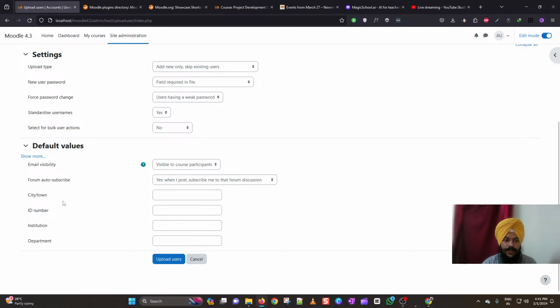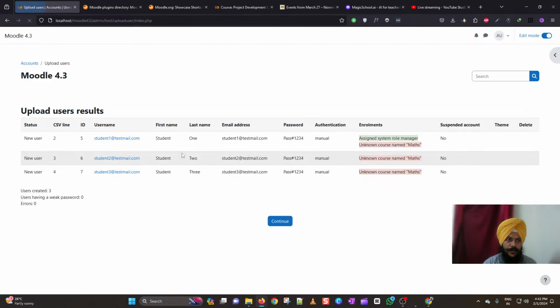You can also define the city, ID, institution, and department, which are general user profile fields. If you are using any custom profile fields on your Moodle site, those will also appear down here, before the upload users button, and you can add the default values for those custom profile fields. Once you are set with all these settings, just click on the upload users button.